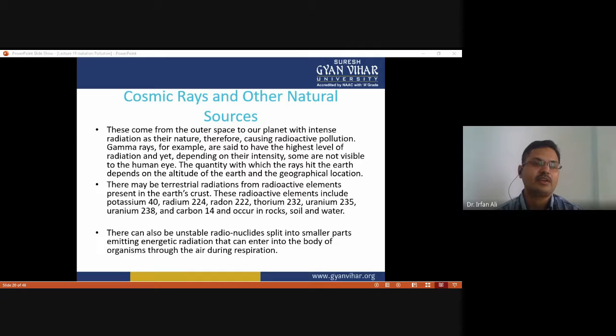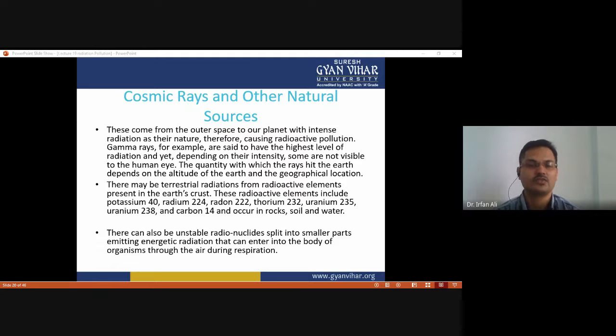And there may be terrestrial radiation from radioactive elements present in the earth's crust. These radioactive elements include potassium 40 and radioisotopes of radium 224, radon 222, thorium 232, uranium 235, uranium 238, carbon 14, and all these occur in the rocks, soil, and water.